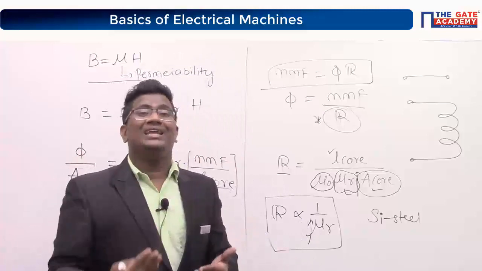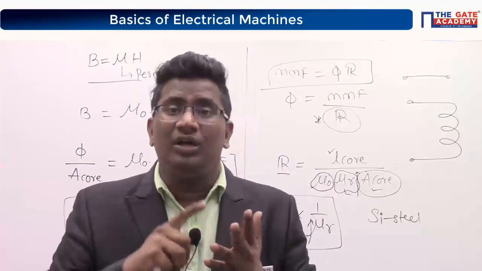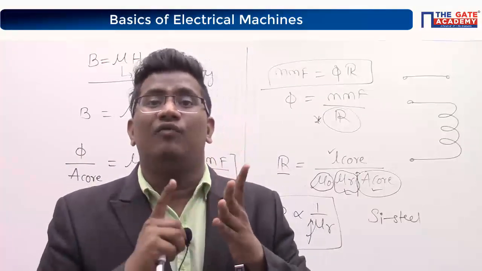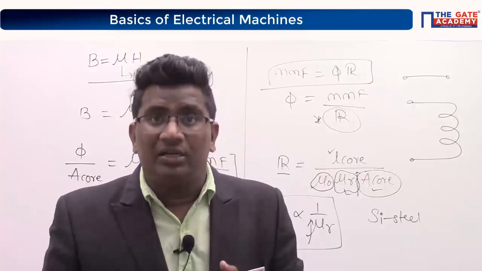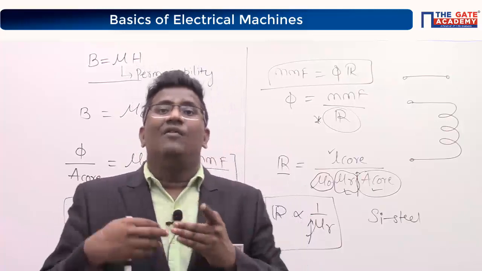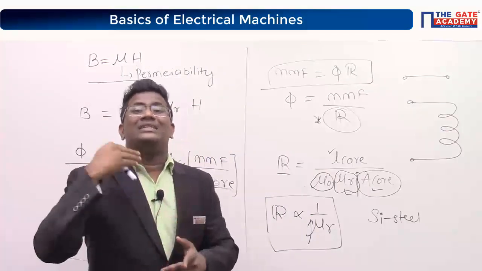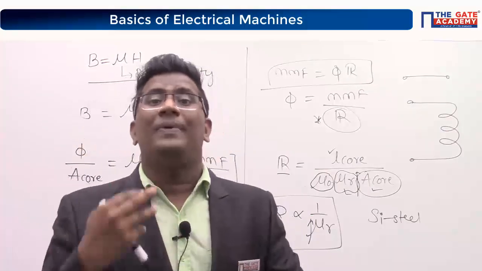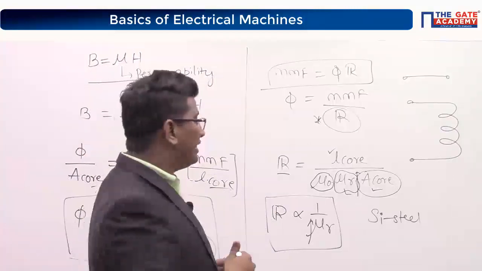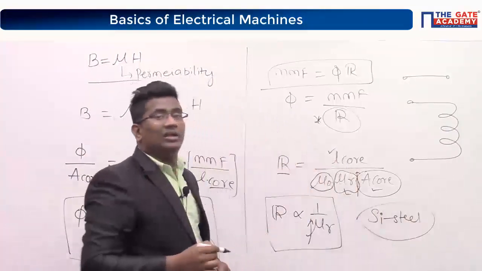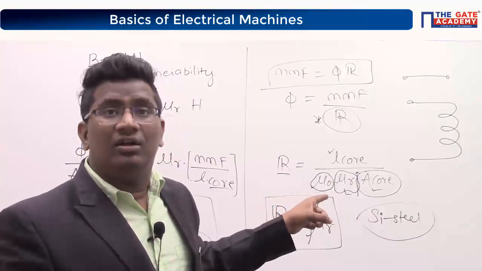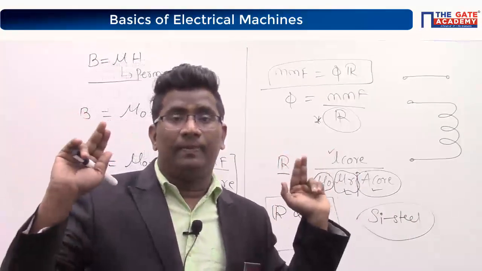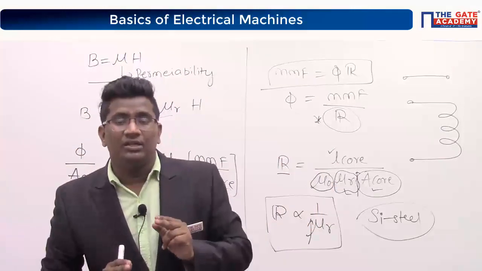Which material is providing more permeability? Wood, iron, plastic? Which one? Iron core material, right? What is the best example for having more permeability? Silicon steel. Is it clear till now?